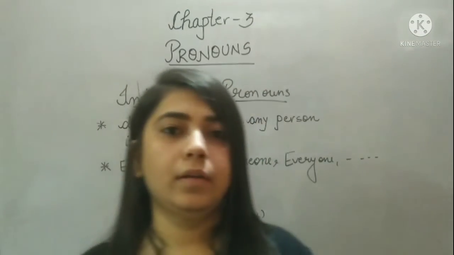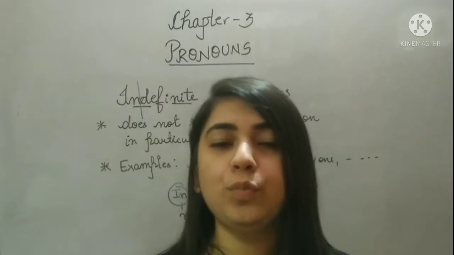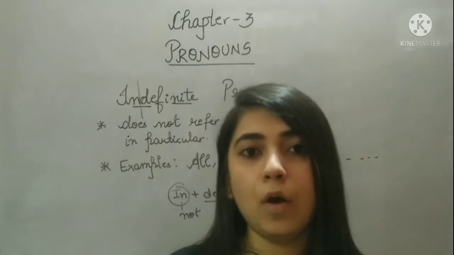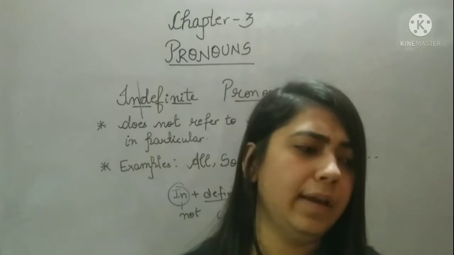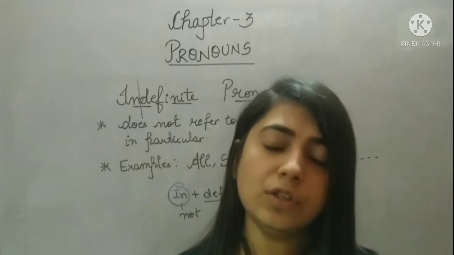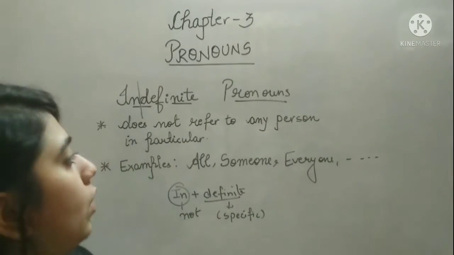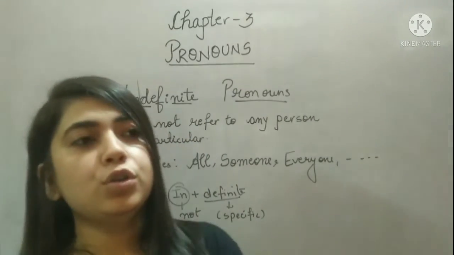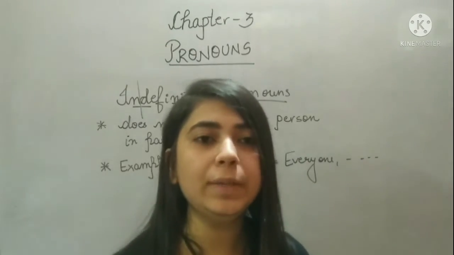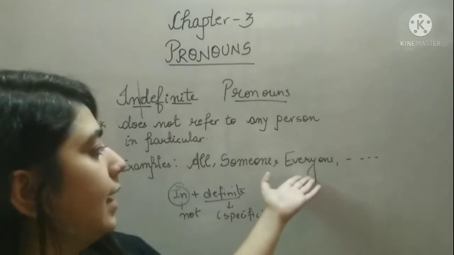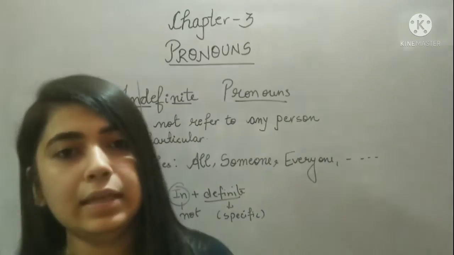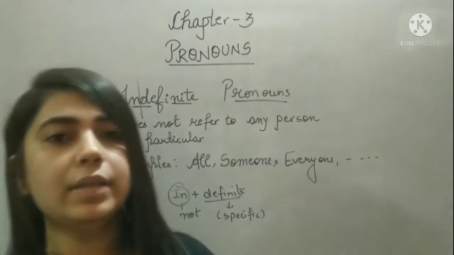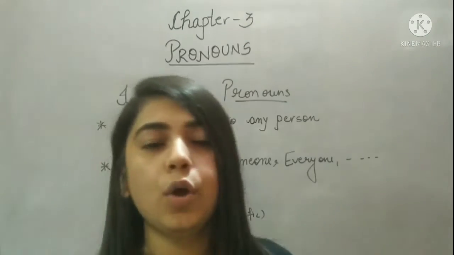Then everyone. Everyone needs air to breathe. कि सबको चाहिए. Okay, that means again I'm talking about everyone. Anybody can take this. So these all are the examples of indefinite pronouns where you are not referring to any person in particular. You are talking about things or you are talking about people in general. These are the examples and there are more examples. Any, somebody, someone, everyone, everything. So all these are the examples of indefinite pronouns.